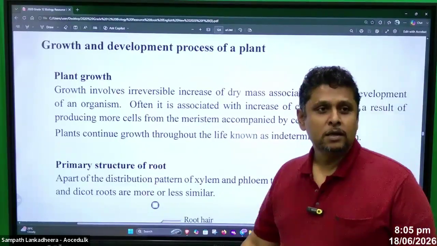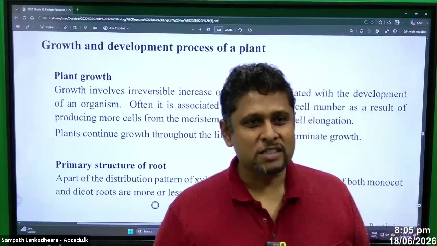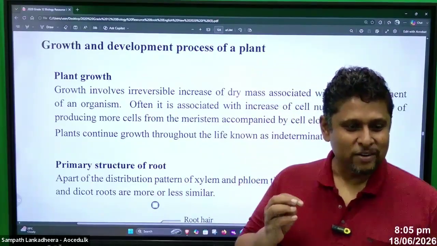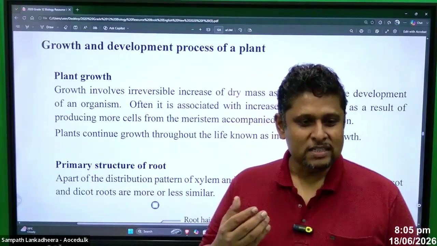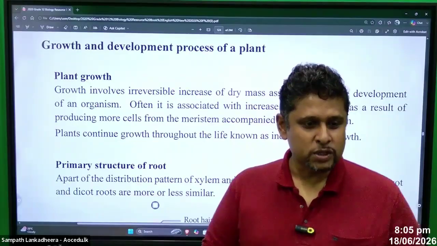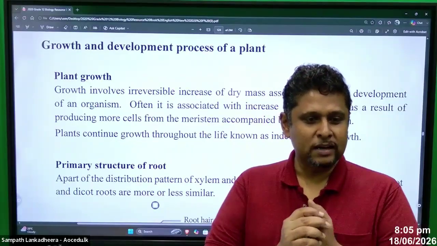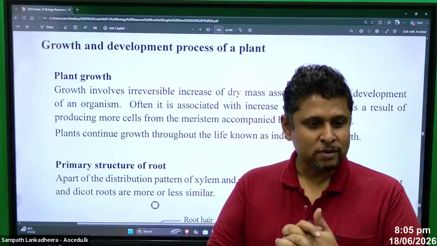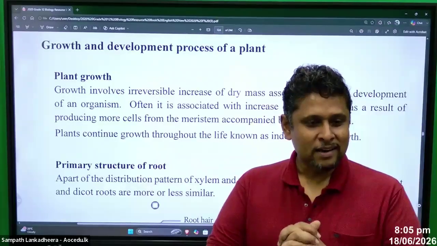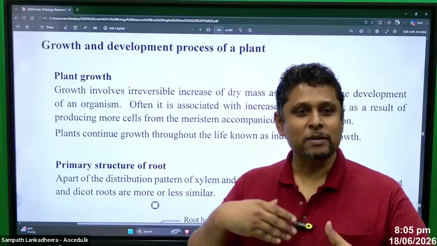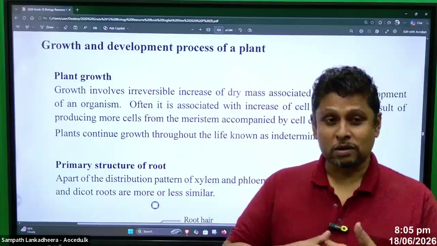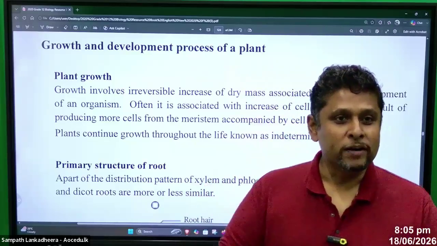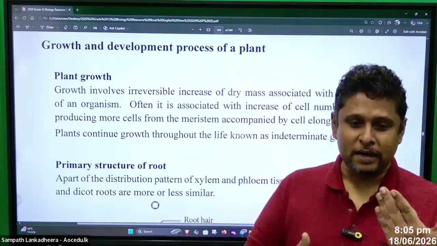So plant growth and development. In plants, growth involves irreversible increase of the dry mass with the development of an organism. We can see that it is often associated with an increase in cell number as a result of producing more cells from meristematic tissue. During growth, new cells are added.